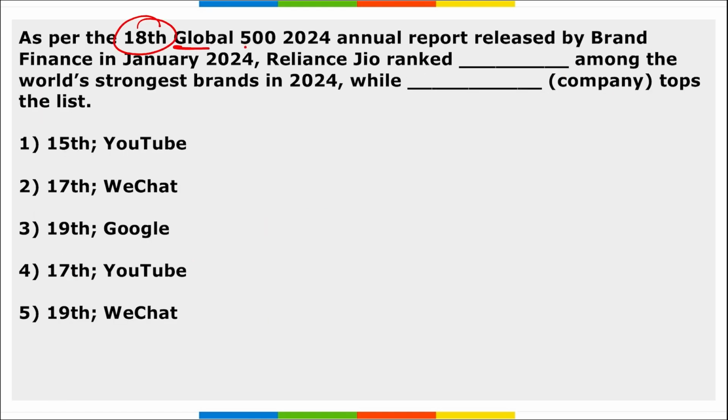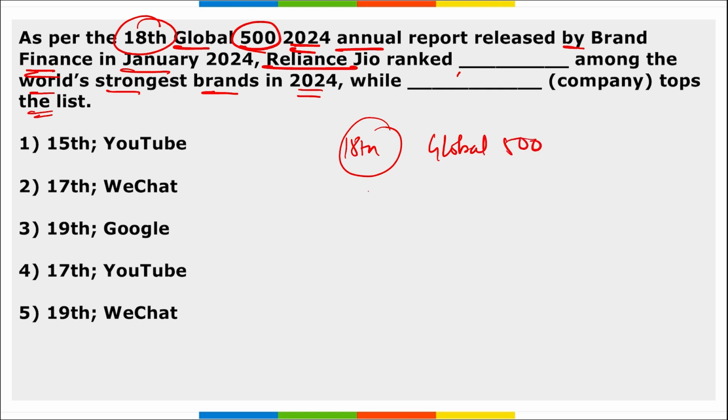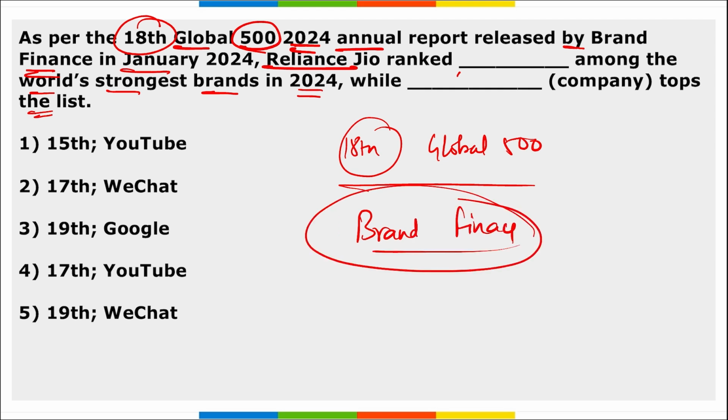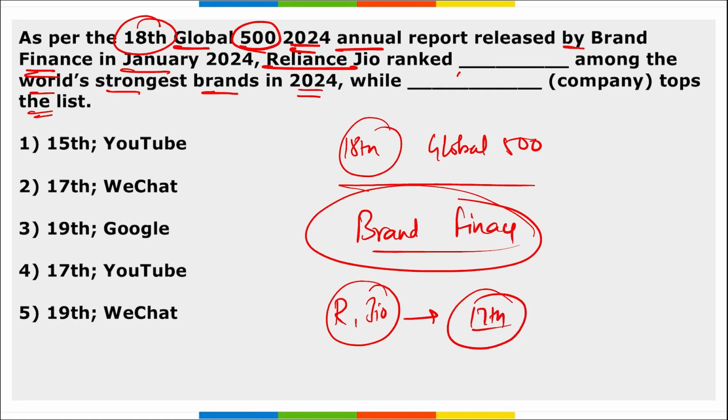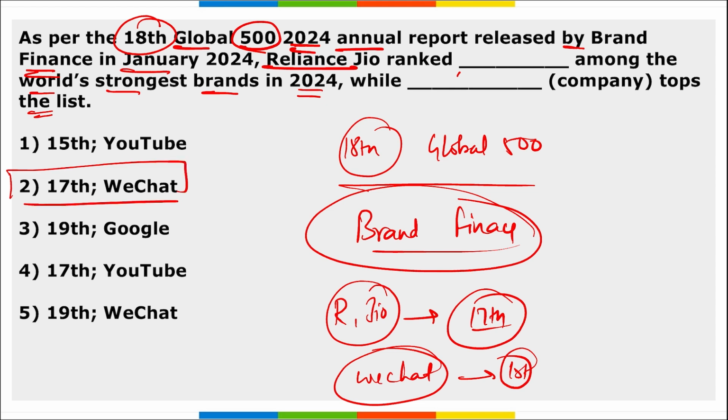Next, as per the 18th Global 500 2024 annual report released by Brand Finance in January, Reliance Jio ranked what among the world's strongest brands in 2024, while which company topped the list? So we are talking about the 18th edition of the Brand Finance Global 500 2024 report. This talks about the strongest brands globally. Reliance Jio is the 17th most famous brand globally, whereas WeChat secured the first position globally. So the right option here is option 2.